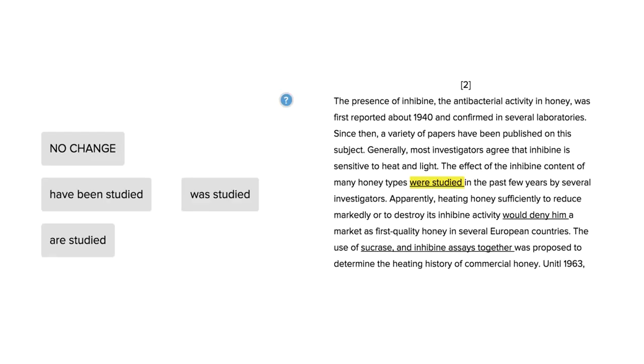The following is an ACT English question that is asking us to identify the best way of wording or rewording the highlighted portion of a sentence in a passage. So let's go ahead and read the sentence first. The effect of the inhibine content of many honey types were studied in the past few years by several investigators.